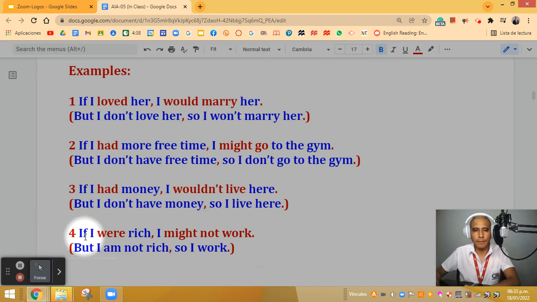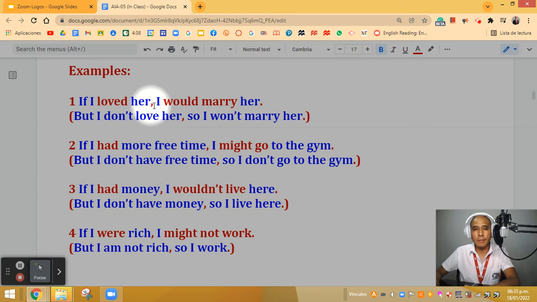Example number four. If I were rich, comma, I might not work. But the truth is that I am not rich, so I have to work. As you can see, there is a pattern in all these examples. The pattern is that after the if, in the if clause, I do have the verb in the simple past. In number one is loved. In number two is had. In number three is had as well. And in number four is were.